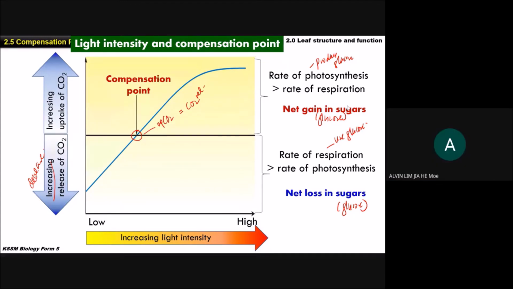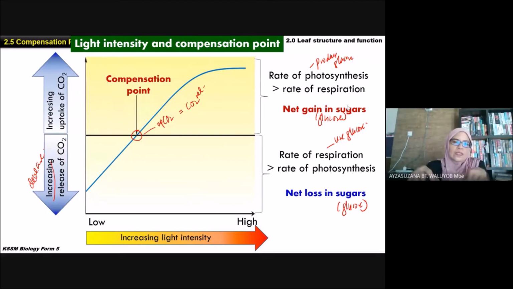Faham. So analyze saja dia punya graph. Kena ingat kalau bahagian atas ni maksudnya photosynthesis higher. Bahagian bawah ni respiration higher. Okay, sebab respiration tidak memerlukan tenaga cahaya matahari.